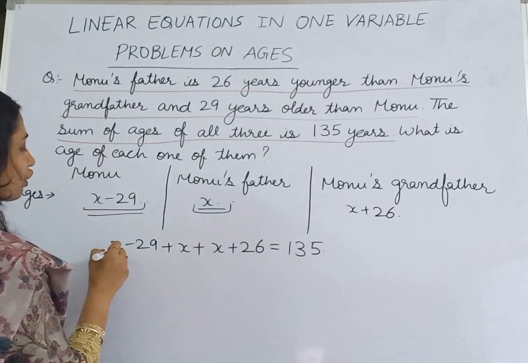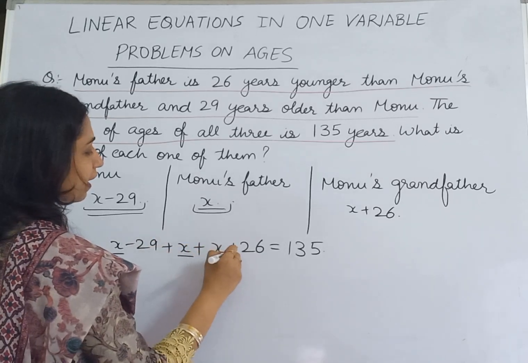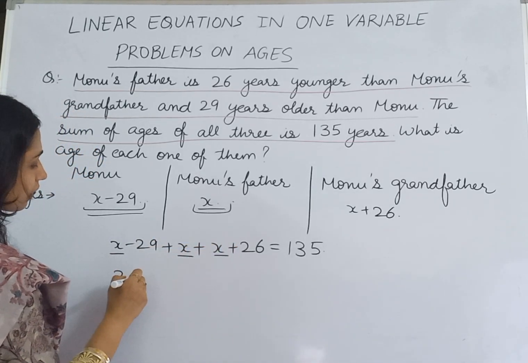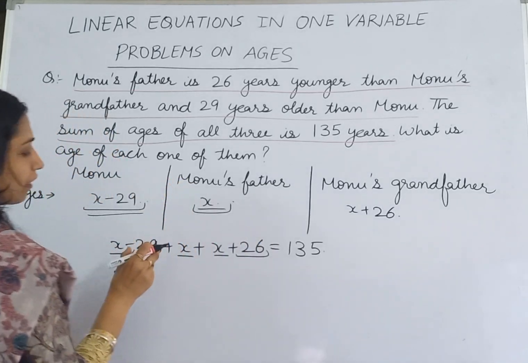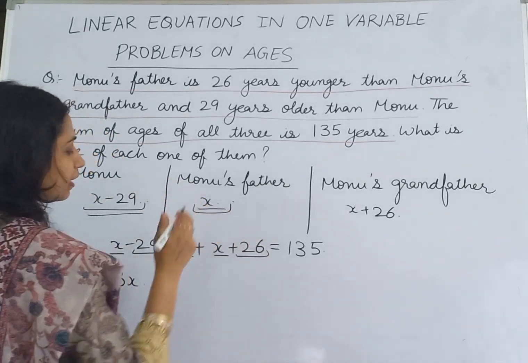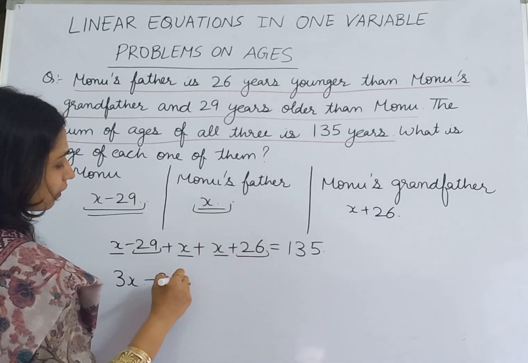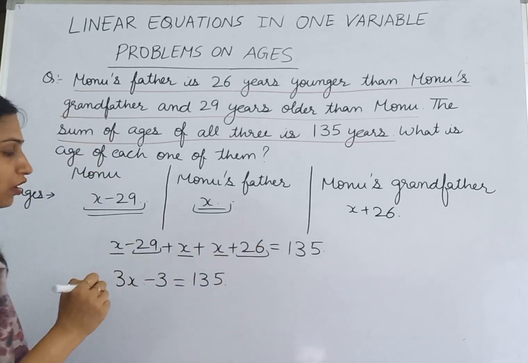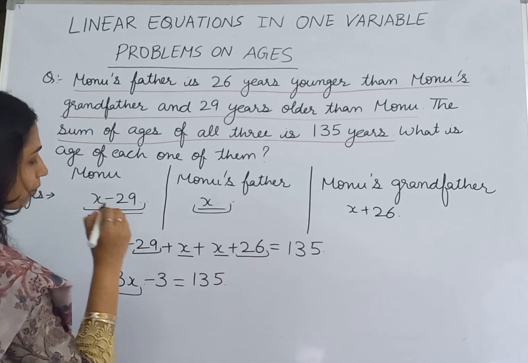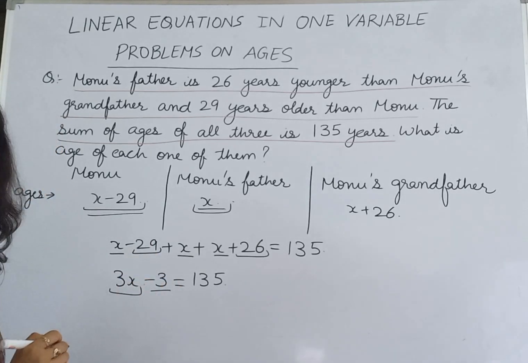In this equation, X plus X plus X becomes 3X, and we have minus 29 plus 26, which becomes minus 3, is equal to 135. Now 3X is a variable term and minus 3 is a constant term.